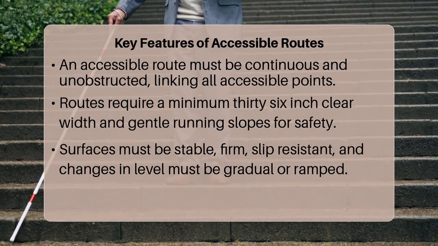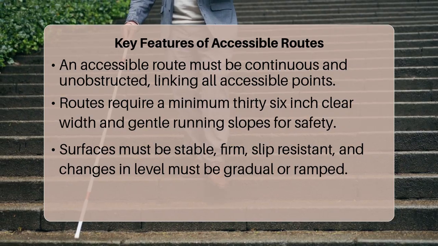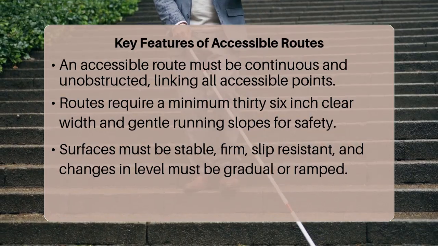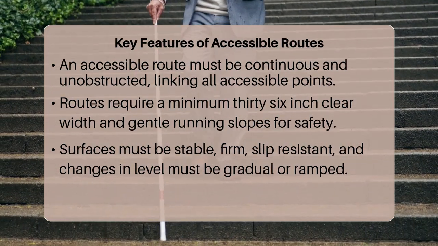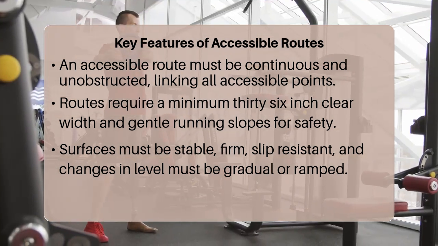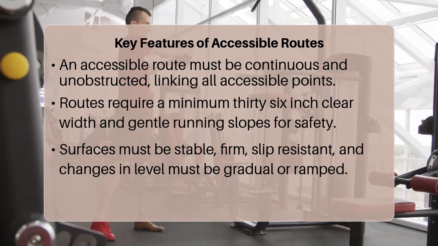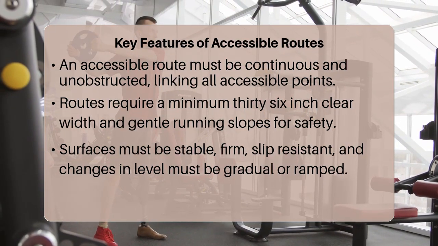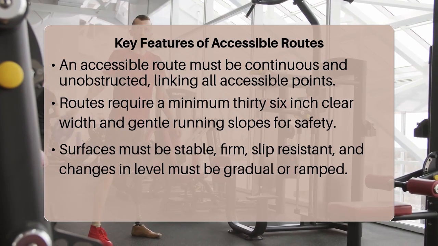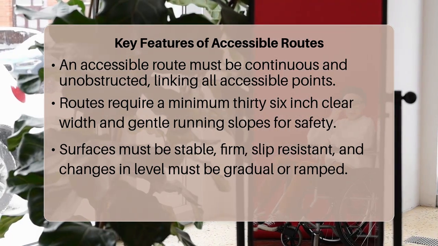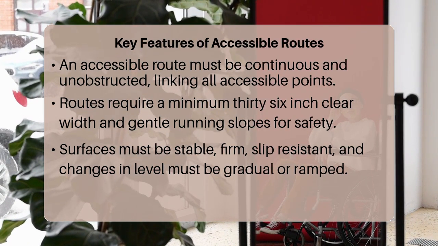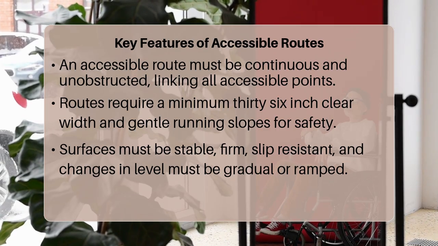The route must also meet specific criteria for width, running slope, cross-slope, surface conditions, and openings. For instance, the clear width of an accessible route must be at least 36 inches, allowing enough space for a wheelchair user to pass. The running slope, which is the gradient along the direction of travel, cannot be steeper than 1 to 20. This means for every 20 units of horizontal distance, the vertical rise can be no more than 1 unit. Cross slope, the slope perpendicular to the direction of travel, must be even flatter to prevent tipping, generally not exceeding 1 to 48.